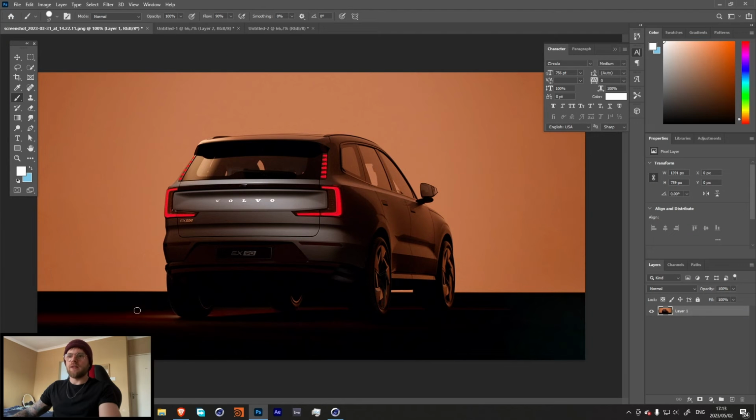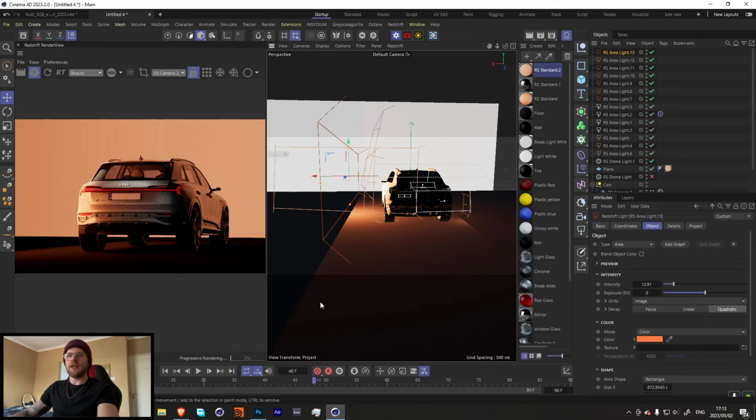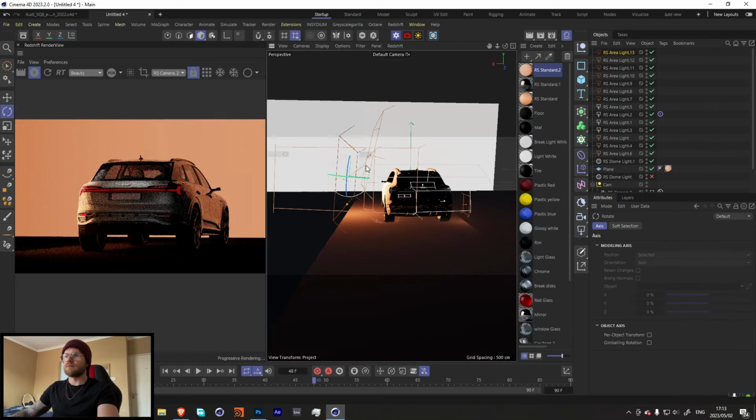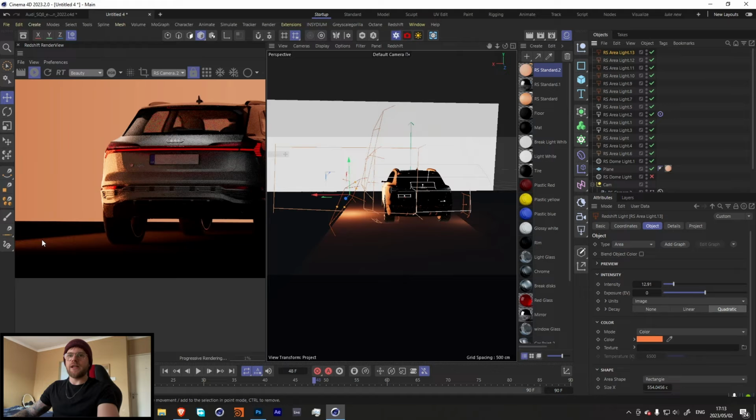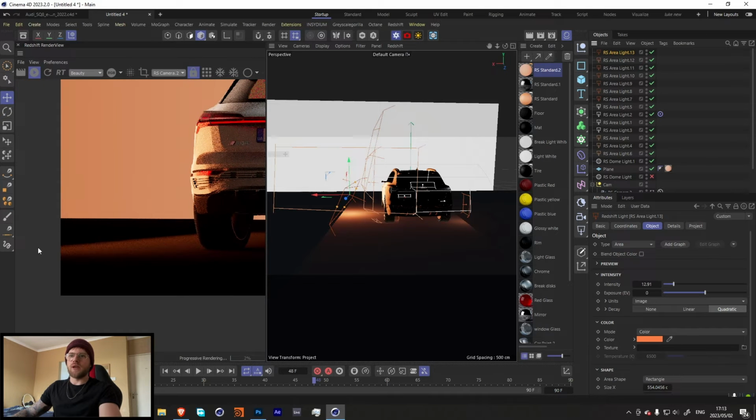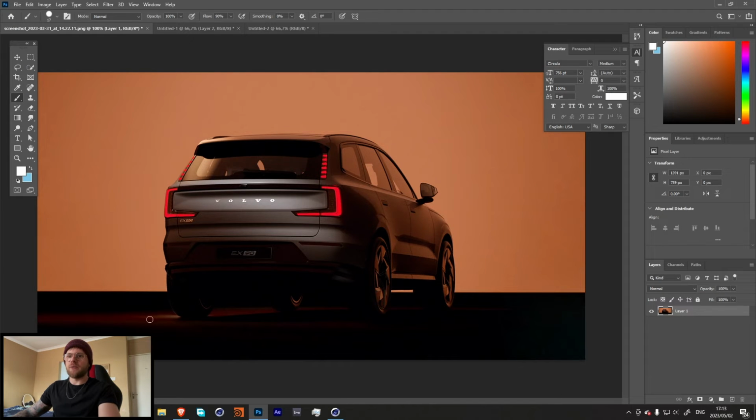Looking at how this light is going, it's kind of going at an angle where it's drifting off to the side over here, but then still leaving pitch black over here. So let's try to mimic that. I'm going to add a gradient over here so that we don't get this really harsh line. Looking at our reference over here, we have a much softer line there.